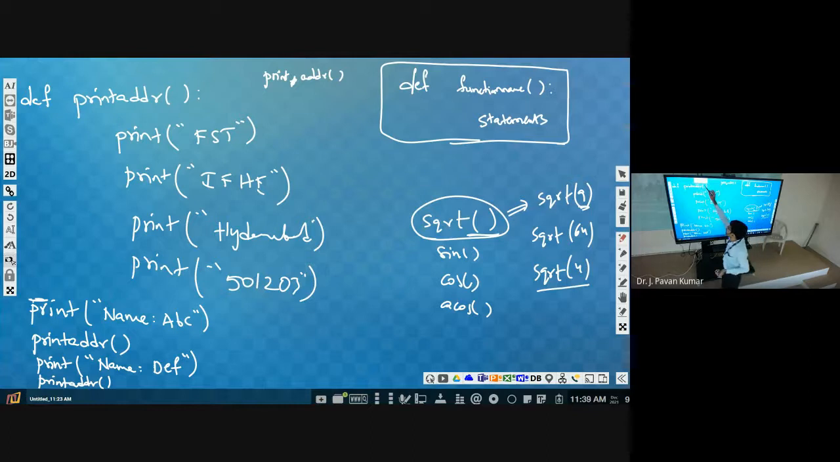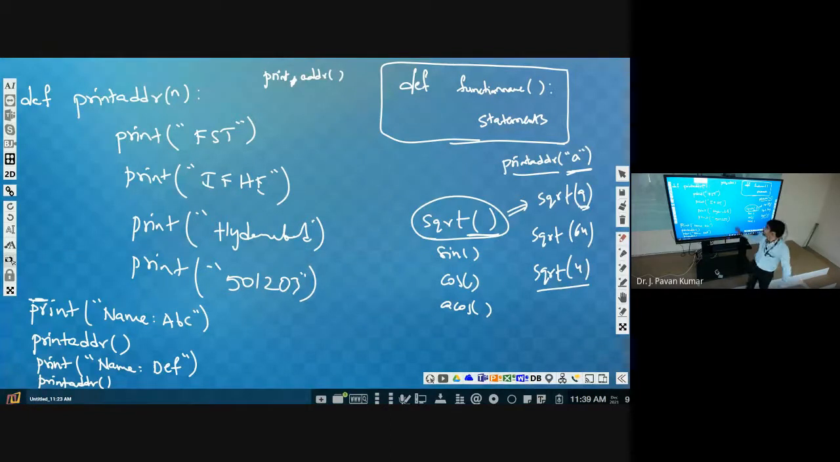Let us say here we are having n. Then whenever we call print address of n, let us say print address of a. What is the value of n? Print address of a. So n is nothing but a. Whenever I want to print n, then it will print a.